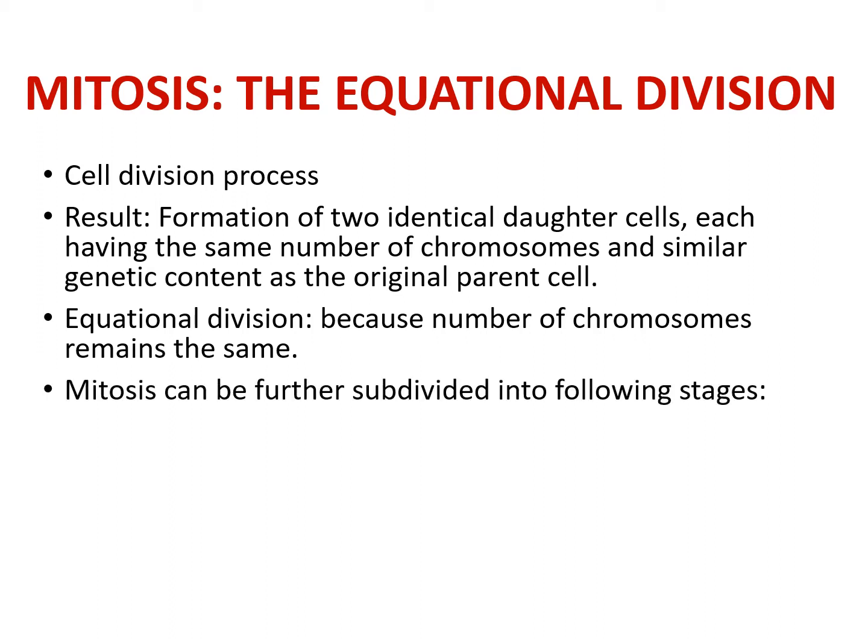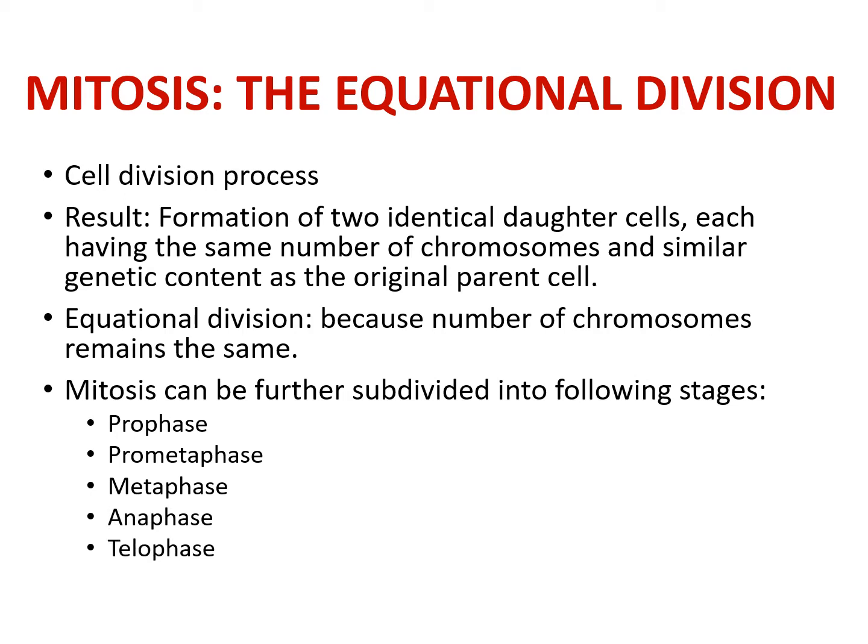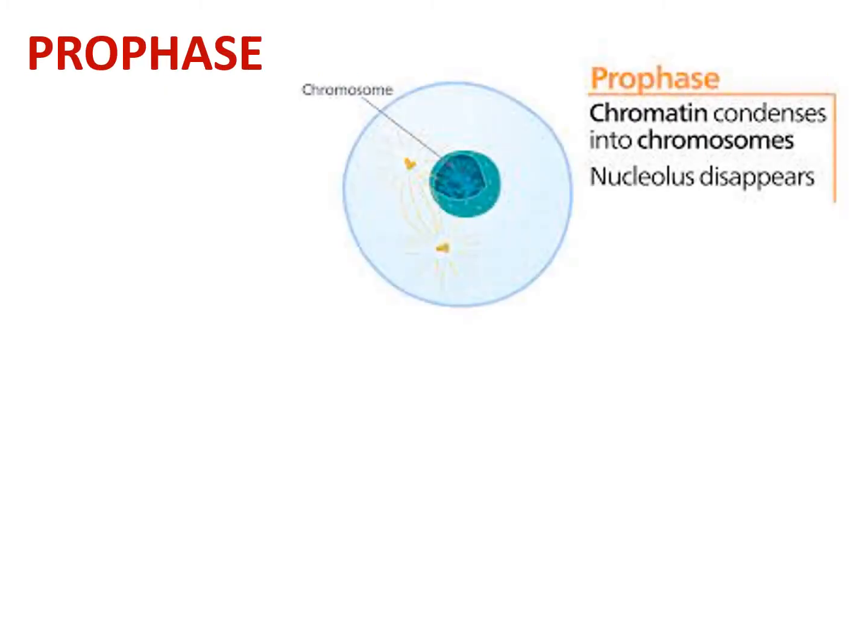Mitosis can further be subdivided into the following stages: prophase, prometaphase, metaphase, anaphase, and telophase. Now we'll look at all these phases one by one. The first is prophase. This is the first stage of mitosis, and here the chromatin material starts condensing into chromosomes and the nucleus disappears at its end.